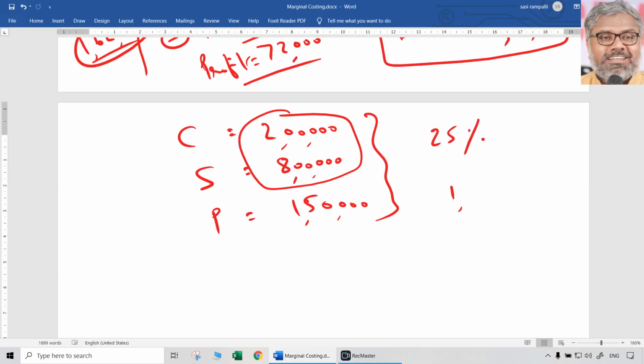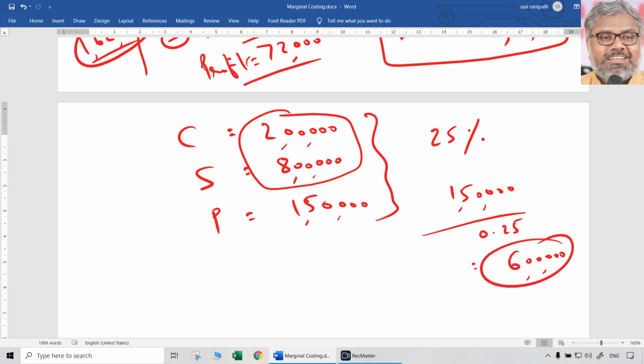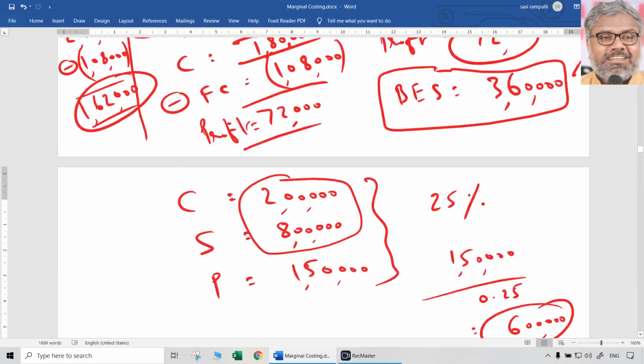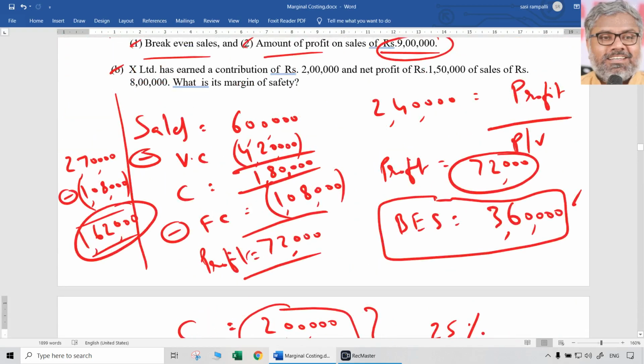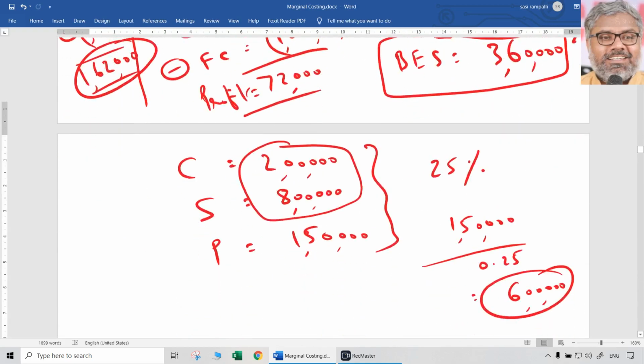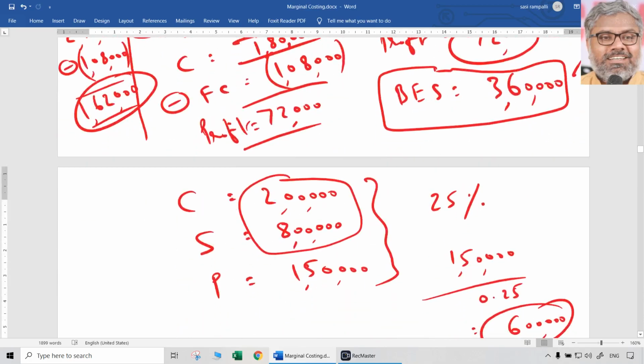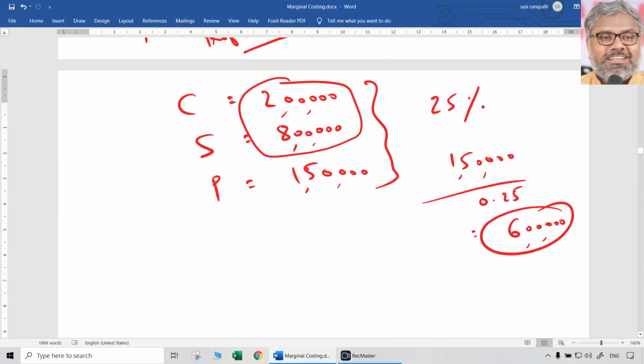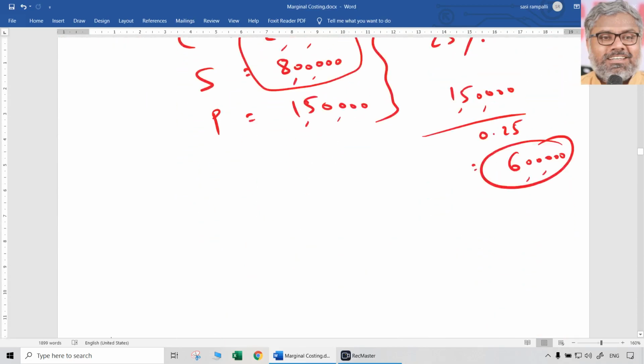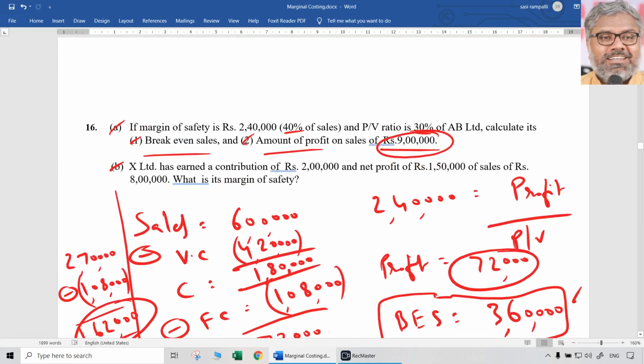First point we got. Profit by PV ratio, which is 1,50,000 divided by PV ratio, gives us the margin of safety. That's all. The answer is 6 lakhs. Margin of safety is 6 lakhs. Profit is 1,50,000 given. PV ratio is not given, we should find it out. Because contribution is given and sales is given, contribution divided by sales is PV ratio. That is 25%. And profit by 25% is 6 lakhs, the margin of safety. That is the answer for the B bit in this 16th question.